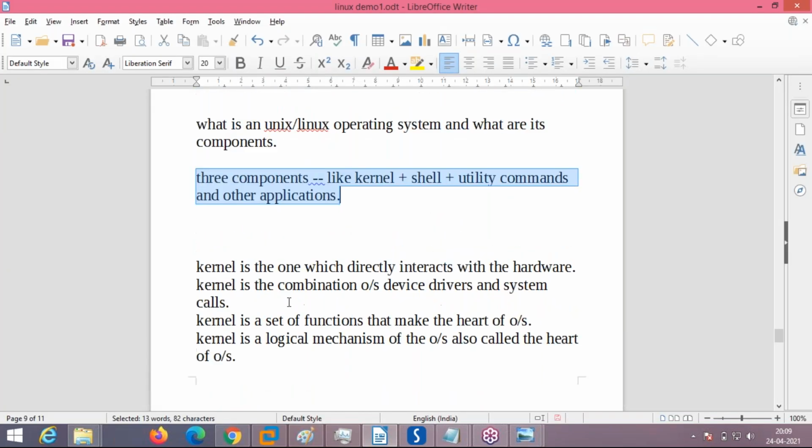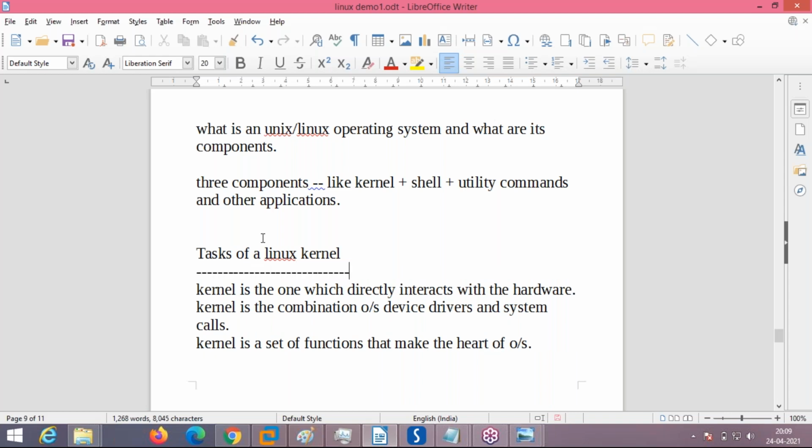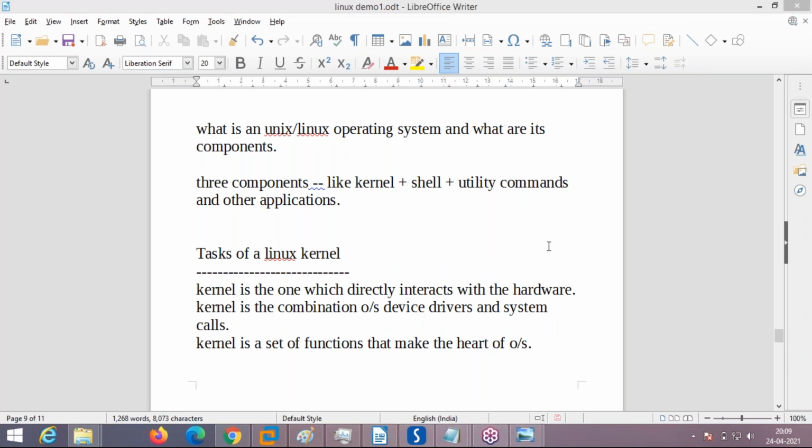Now we will see kernel tasks. And one more thing, you don't need to write these notes. Everybody, you don't need to write these notes for the first 2-3 days, because this document file will be forwarded to you, mailed to you. From the third or fourth class onwards, it will mostly not be theory like today. It will be command based. At that time it will be very easy to understand everything.